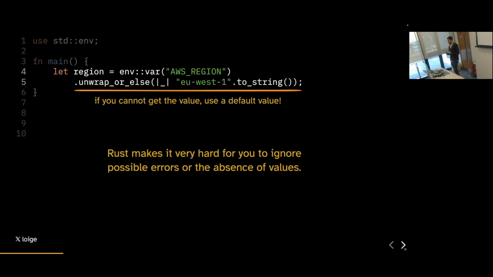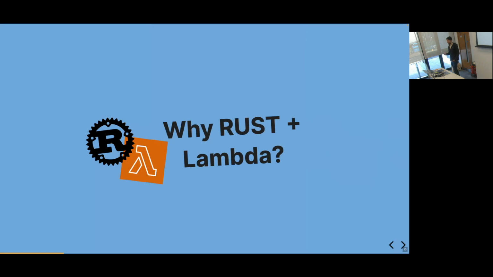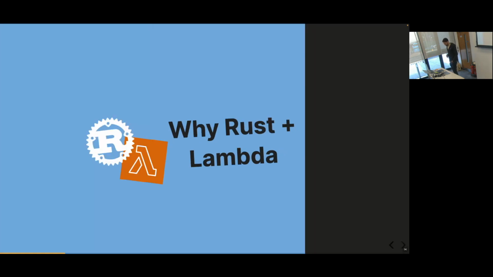Rust makes it very difficult for you to ignore specific edge cases. So I find, at least myself, every time I'm writing a piece of code in Rust, that the language itself forces me to think about what happens if this case is happening. And by doing that, I think you're going to be writing code that is much more resilient. By default, you're going to be handling all the cases, and probably you're going to write fewer bugs in your code. So that's a great feature of the language. And it's really important also in the context of Lambda. But if we want to zoom in, what are other reasons why Rust and Lambda work so well together?